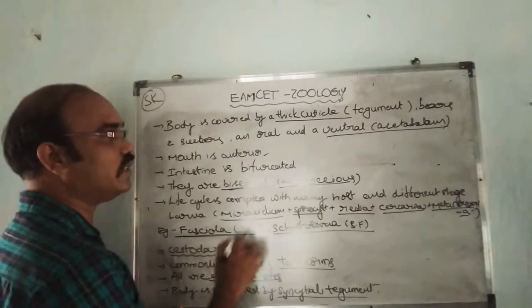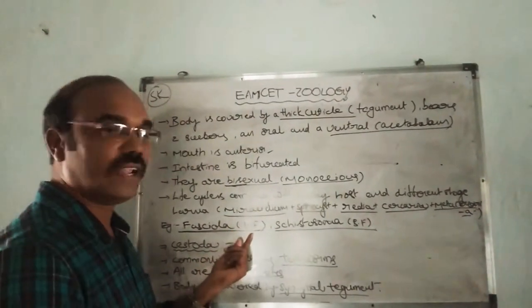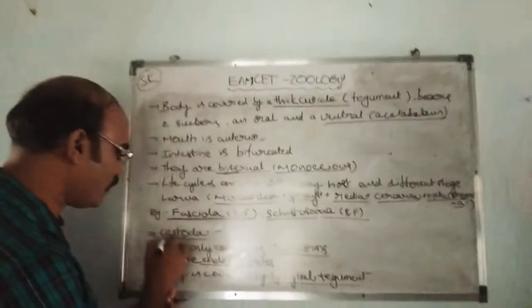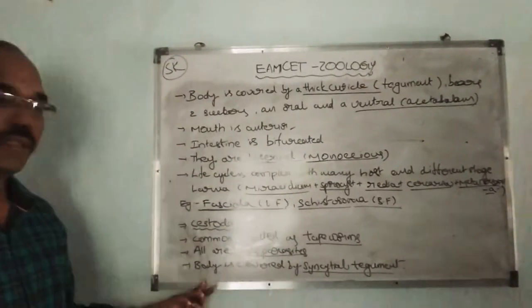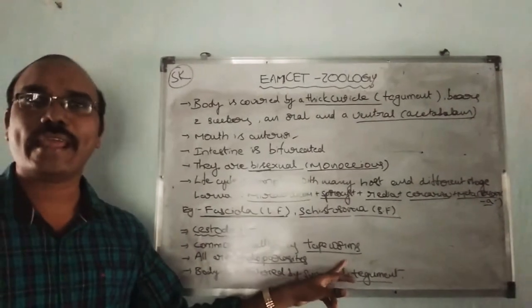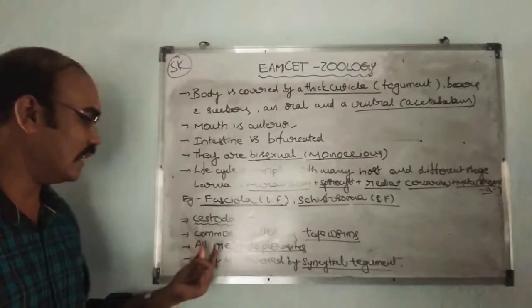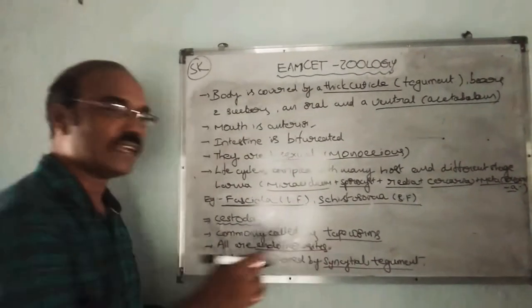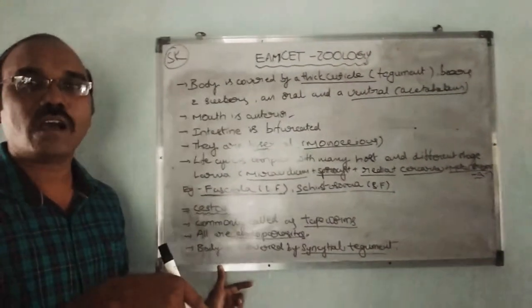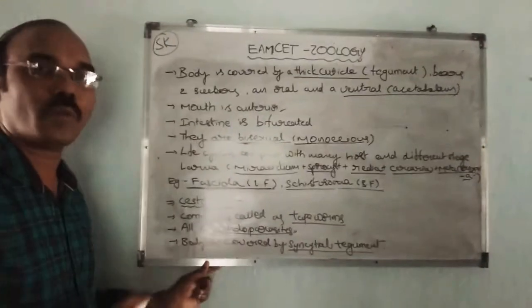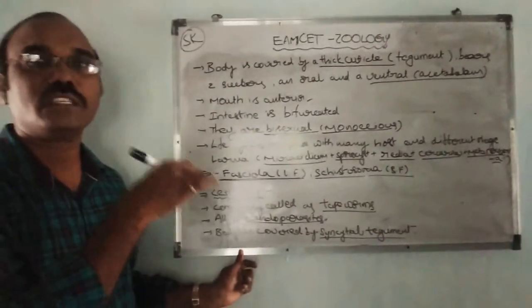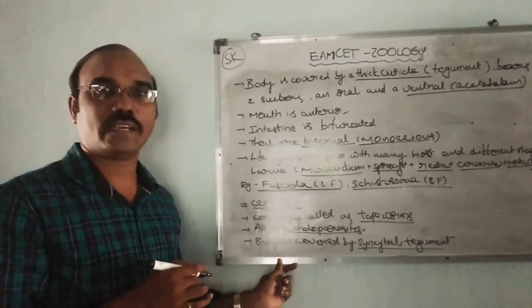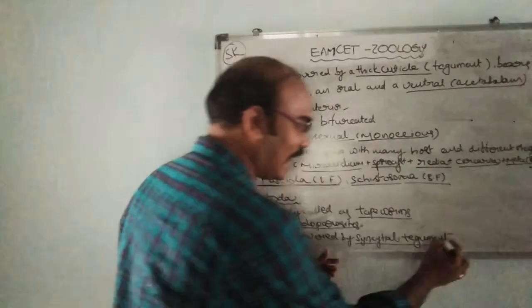Next examples: Fasciola hepatica, the liver fluke, and Schistosoma haematobium, the blood fluke. Then coming to the Cestoda, commonly called tapeworms. These are all endoparasites because they survive inside the host. The body is covered by a syncytial tegument.